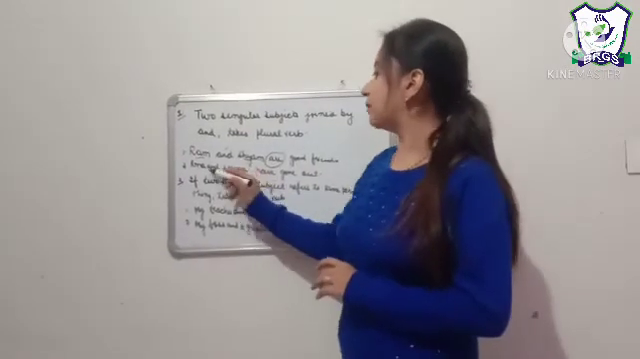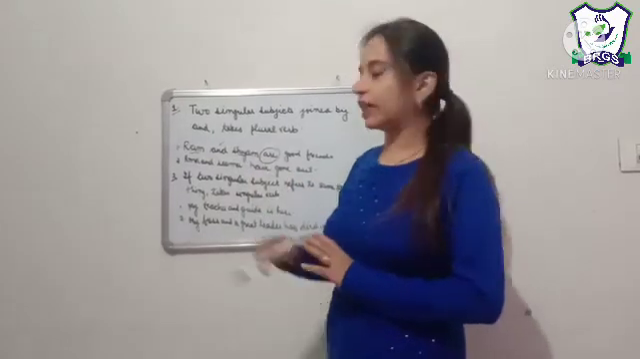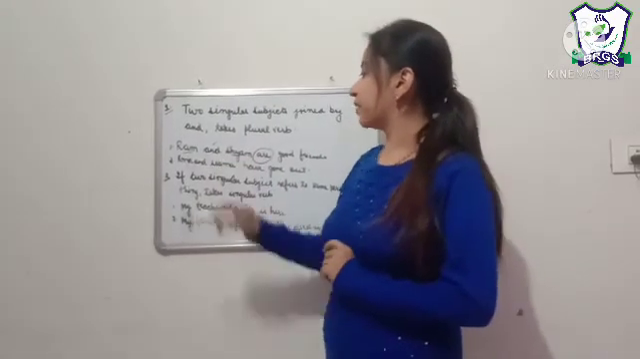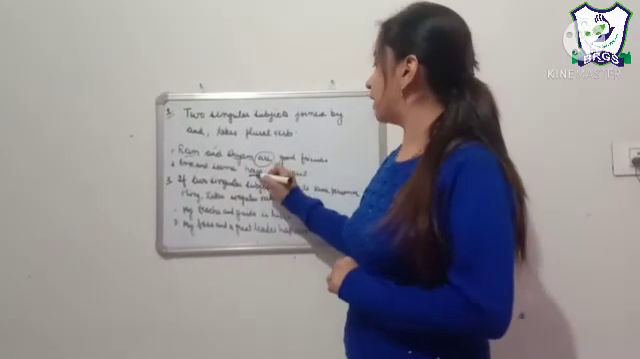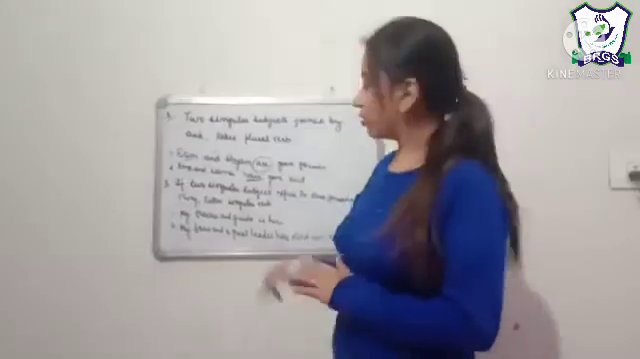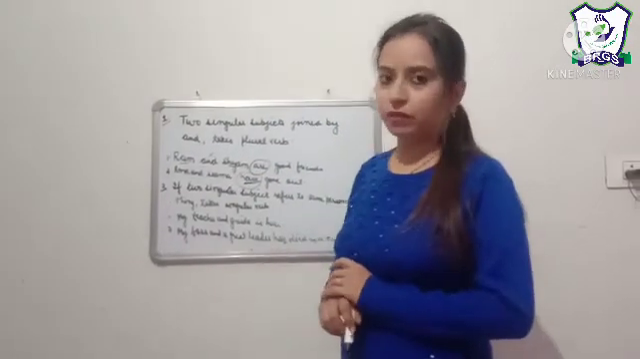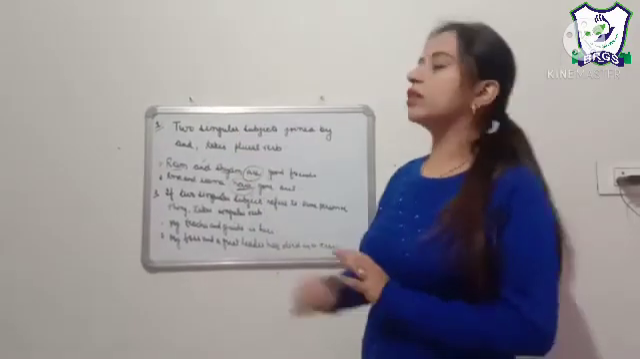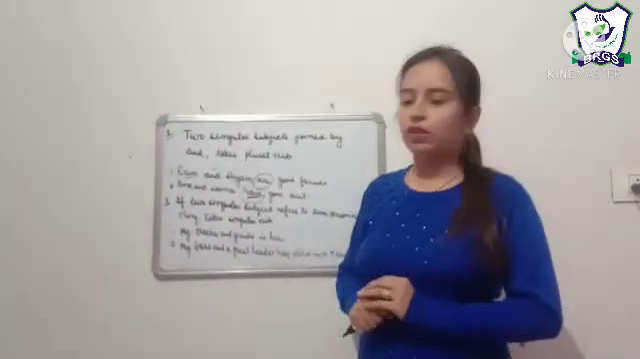For example, Rama and Seema. Rama is singular and Seema is also singular and they are joined by and. So two singular subjects when joined by and will take a plural verb. I have written here, Rama and Seema have gone out. So the verb it has carried is have, that is our plural verb. So students, two singular subjects when joined by and will always take a plural verb.